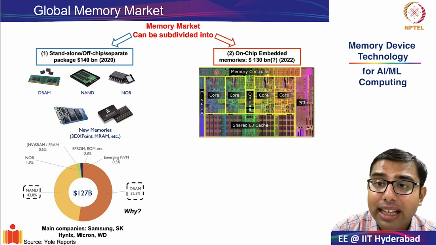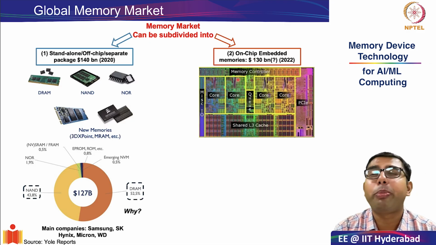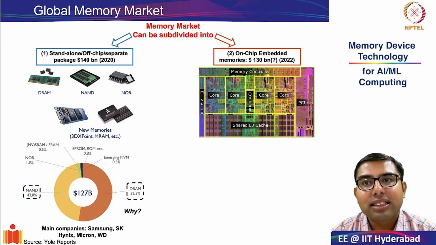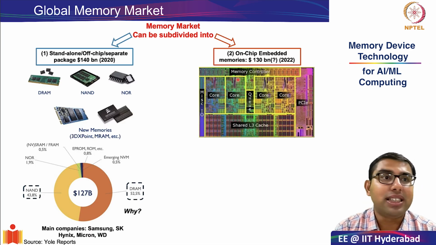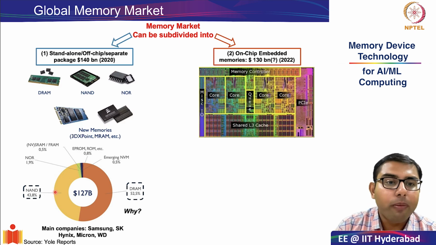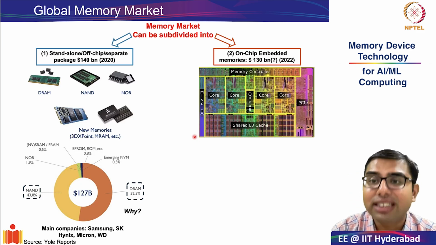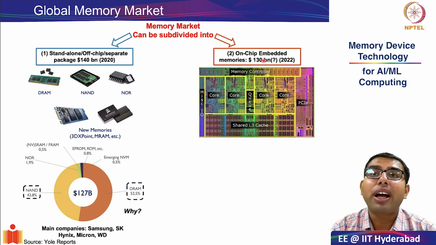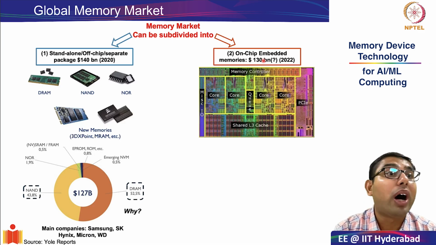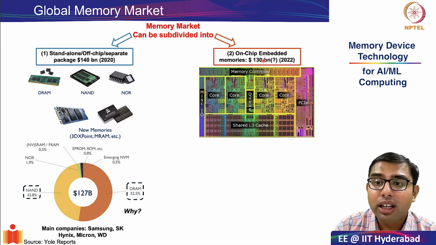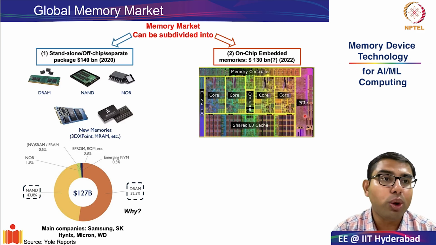Please recall that the size of on-chip memories, which consist primarily of SRAM, is very, very small. SRAM L1 and L2 are in the order of KBs, whereas L3 is in the order of MBs. However, DRAMs and NAND flashes are in the orders of GBs and TBs. Nonetheless, the cost of manufacturing SRAMs is much larger. Why is this the case? Let us try to understand. This particular graphic in front of you is a good indicator of why that is the case.